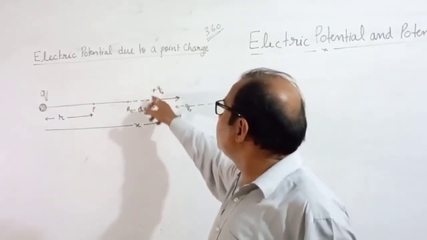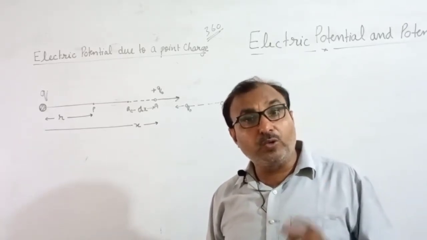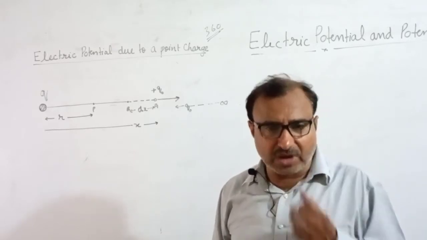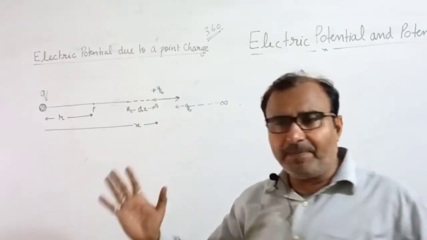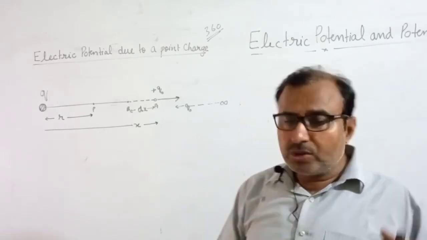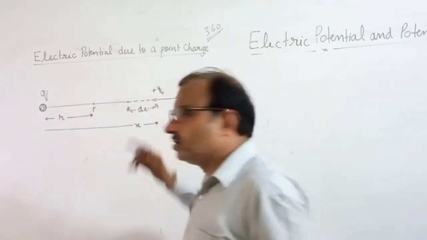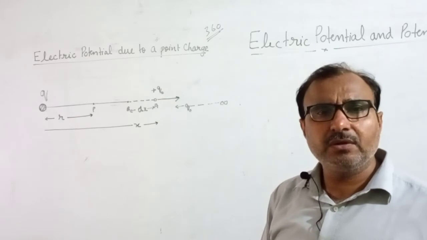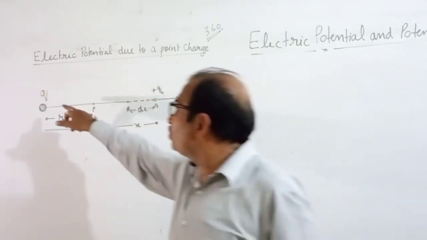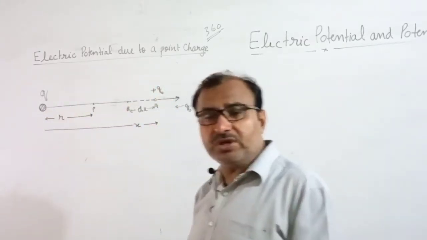When you put that test charge q naught at point A, as I told you in the first chapter, Coulomb's law. You all know what Coulomb's law is. When two charges are kept at a distance, an electric force acts between them. Here are two charges, one is q, other is q naught, the test charge. They are kept at distance x, so a force acts between both the charges.